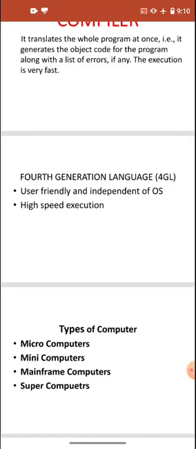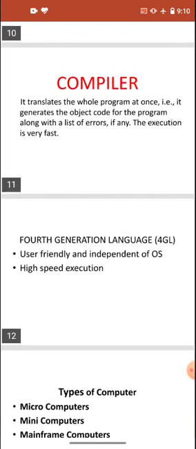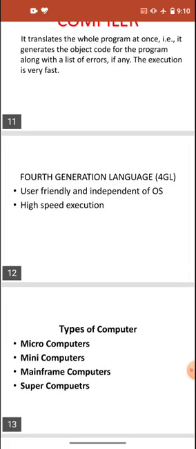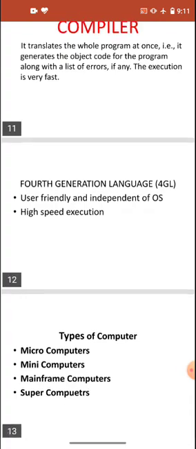Now we have the different types of computers. First are micro, mini, mainframe and supercomputer. We will discuss them. Microcomputers are small in size and their cost is very low, and they are usually designed for personal use, in schools or in homes. In microcomputers we have the laptop. These are small laptops with a small screen of 13 or 14 centimeters, and they are called microcomputers, which we are using at home.